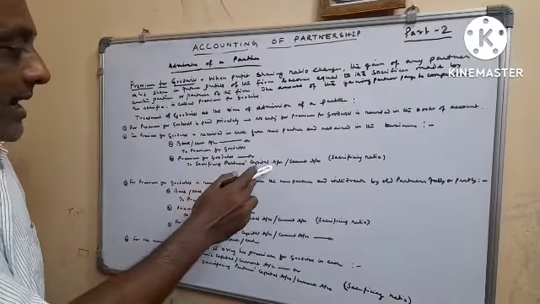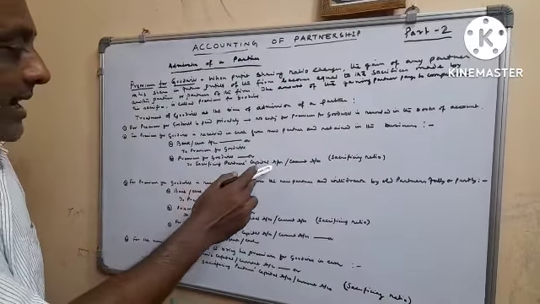Sacrificing ratio. Now number 3: premium for goodwill is received in cash from the new partner and withdrawn by the old partners fully or partly. The entry for the premium for goodwill received in cash is the same: bank account debit or cash account debit to premium for goodwill.